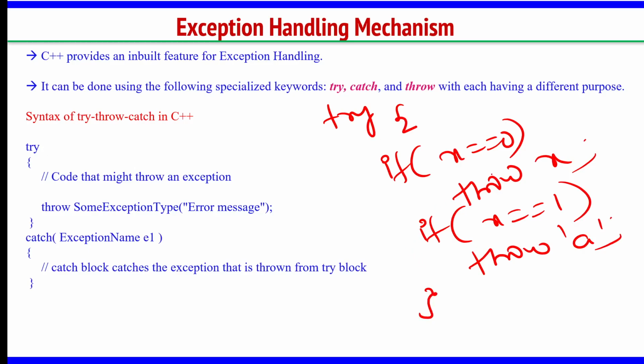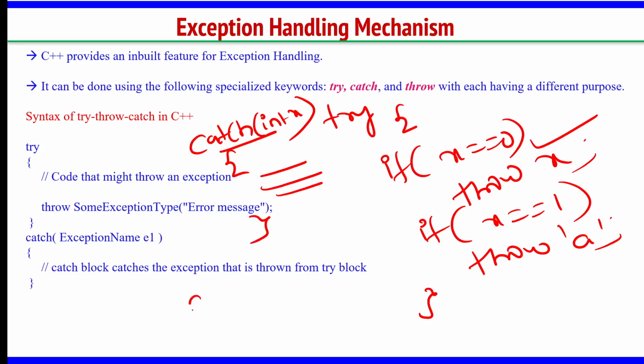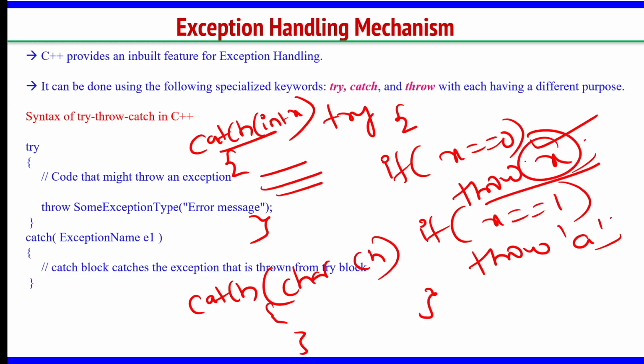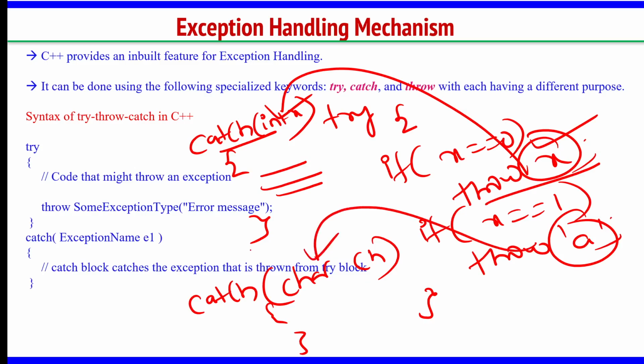Now, when there are multiple throw statements, you should have corresponding catch statements, one for integer x, where you can write some statement. Another catch statement for character, so char ch. If I throw an integer value, the integer catch will receive it; if I throw a character, the character catch will receive it. So you can have multiple throw values and multiple catch statements in a program.